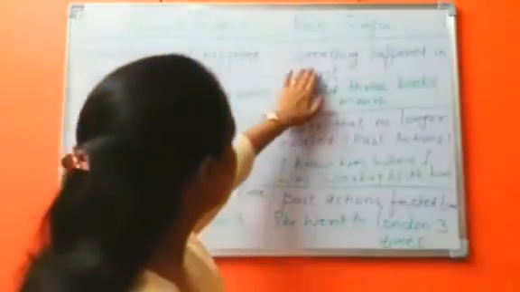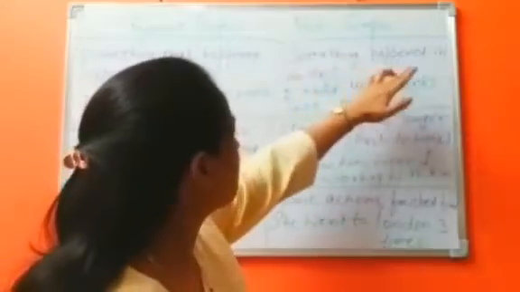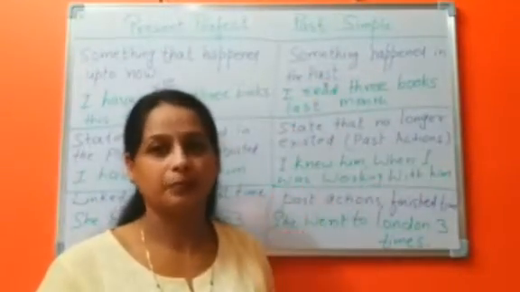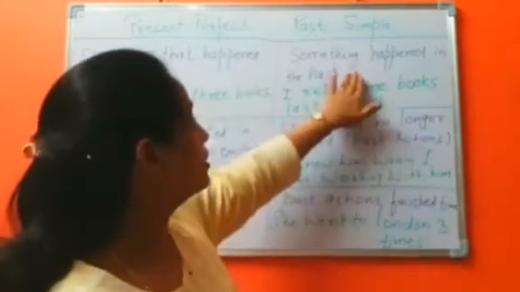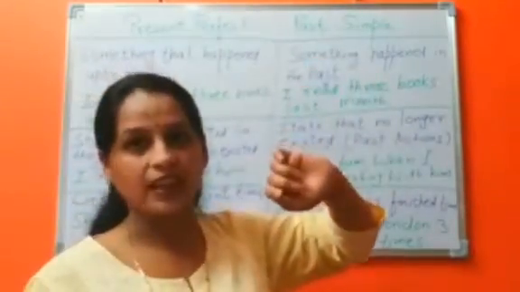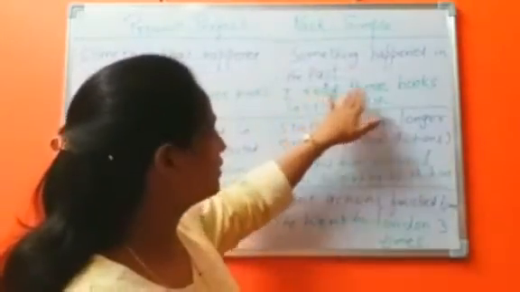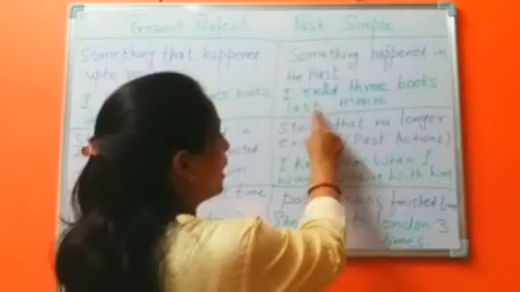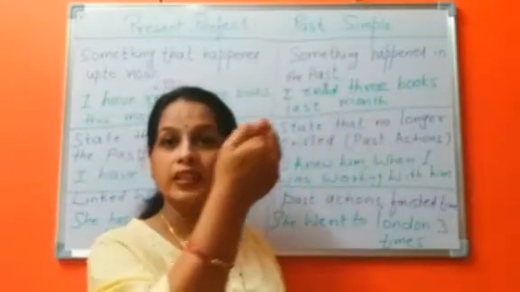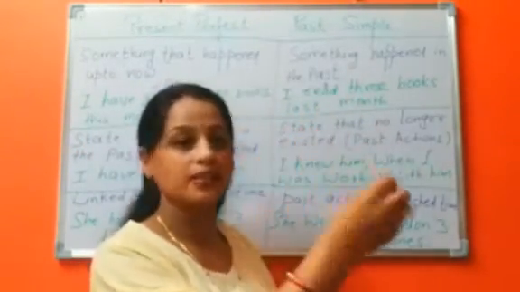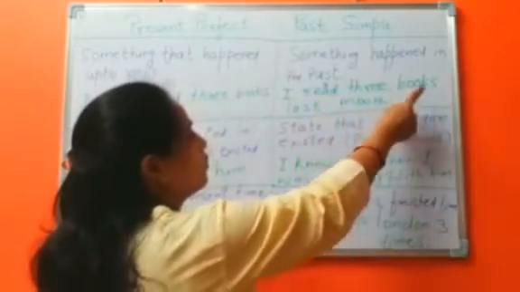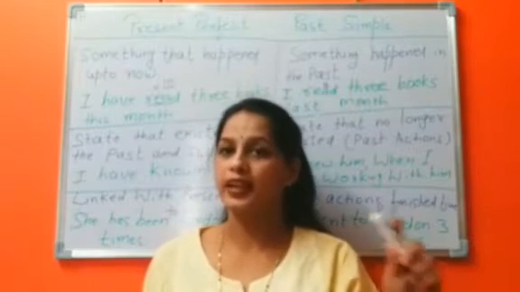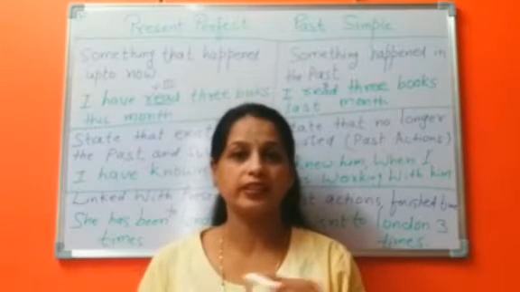In simple past tense, something happened in the past. Any activity or situation that happened in the past, it is called simple past tense. Example, I read 3 books last month. That means we use last month when the situation has gone. The time has gone. I read 3 books last month. Last month I read 3 books only.